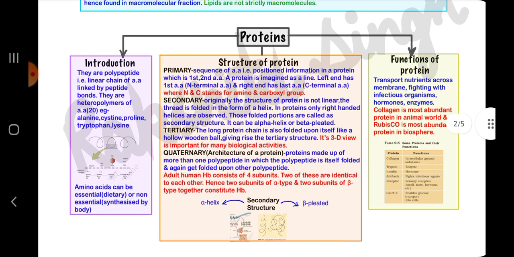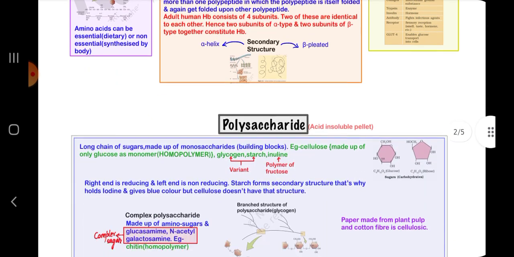Proteins are polypeptides, that is a linear chain, and their structure is of four types: primary, secondary, tertiary and quaternary. Their functions are to transport nutrients across membrane, fighting infectious organisms, hormones, and enzymes. Collagen is the most abundant protein in the animal world, and rubisco is the most abundant protein in the biosphere.